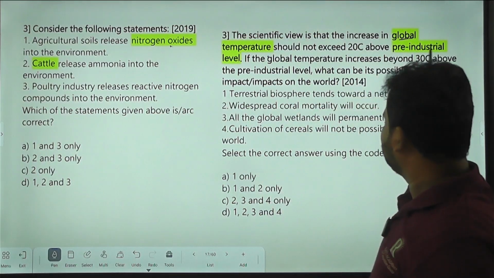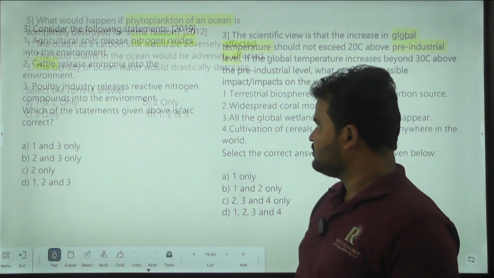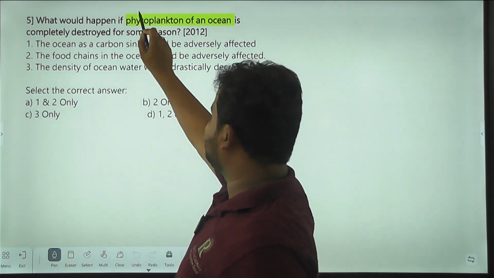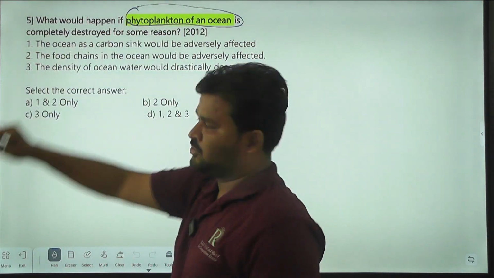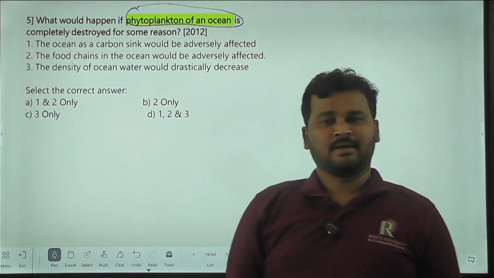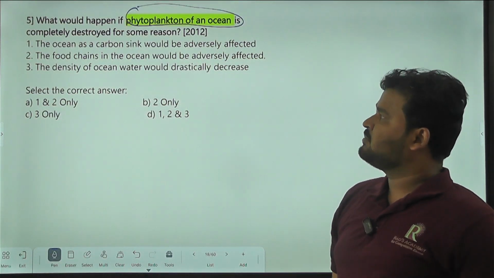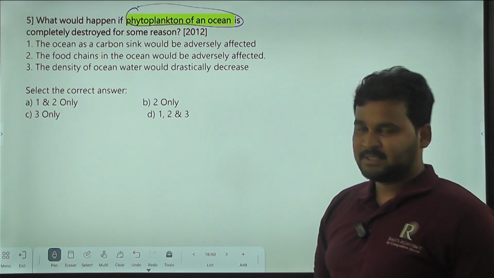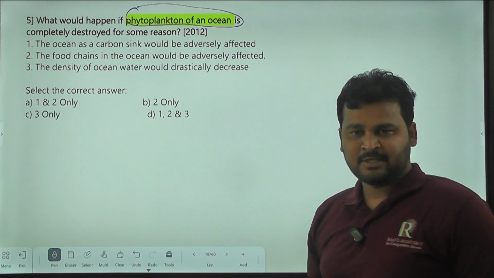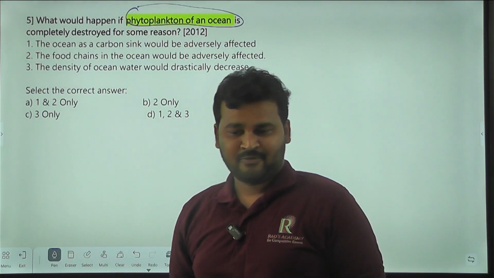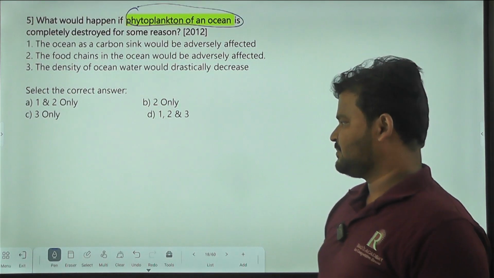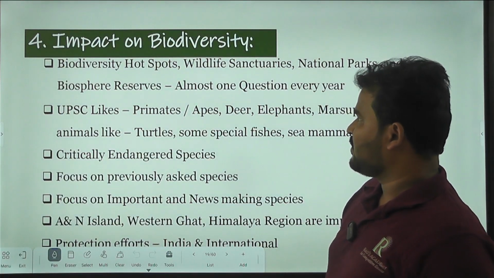These are related to climate change. Next, phytoplankton of an ocean. Questions are coming related to ocean bodies. Where do we find phytoplankton? You find phytoplankton inside the oceans.